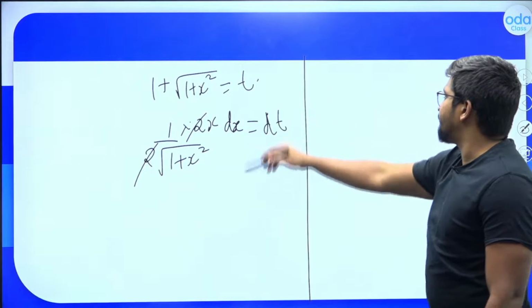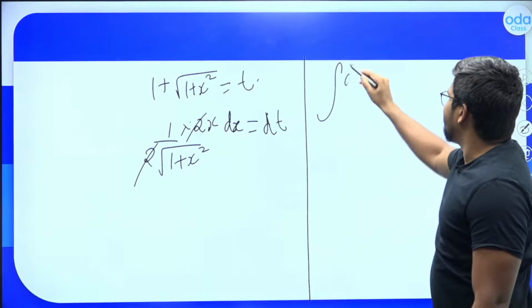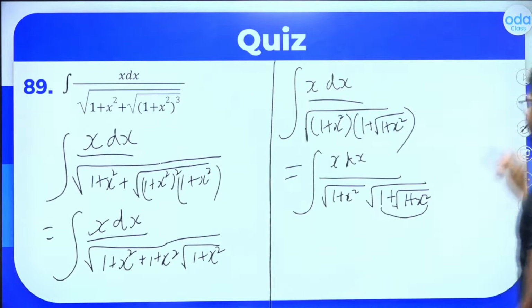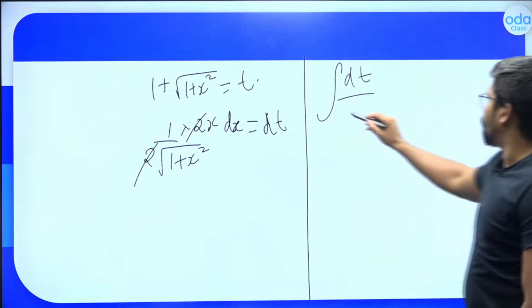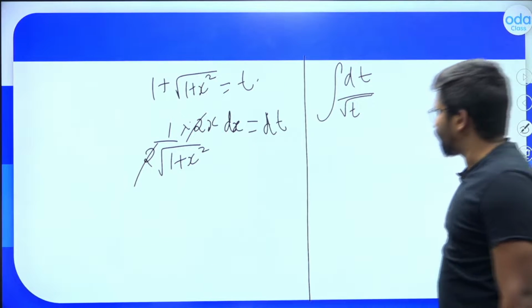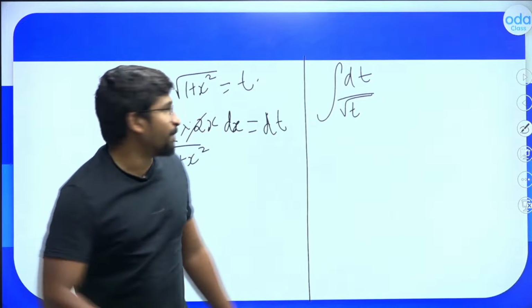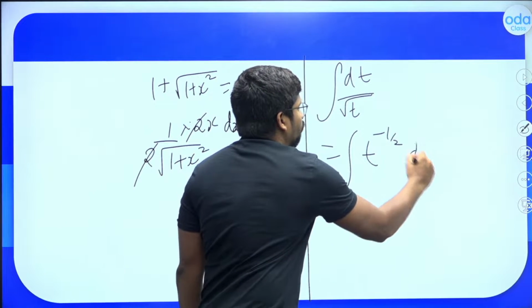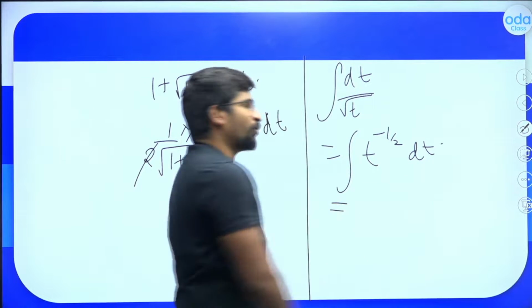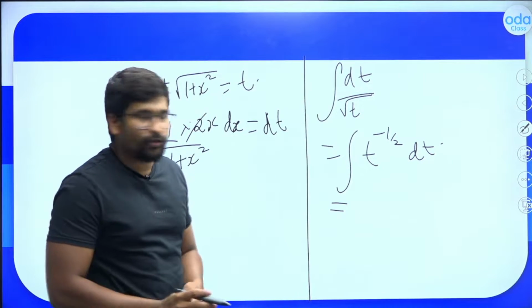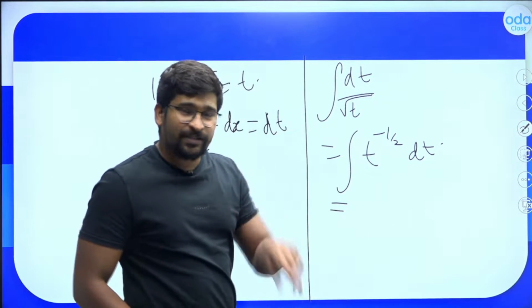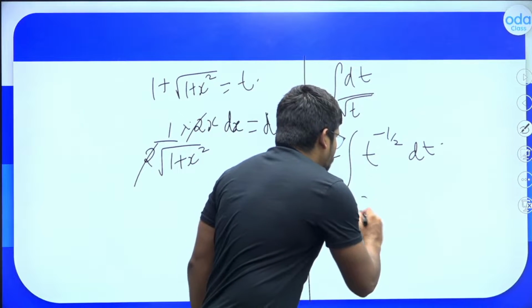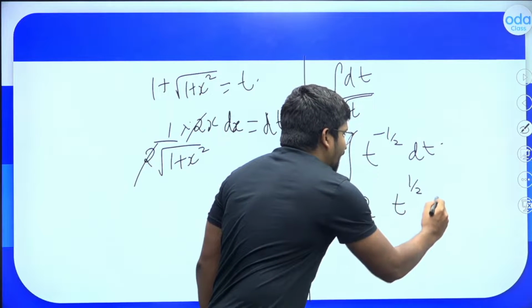That is x dx divided by root of 1 plus x square is dt divided by, now 1 plus root of 1 plus x square is t, so it will be root t. Is this clear? So this will be integral dt divided by root t, which is integral of t raised to minus 1 by 2 dt. What is integral of t raised to minus 1 by 2? You know that it will be t raised to 1 by 2 whole divided by 1 by 2, which is 2t raised to 1 by 2 plus c.